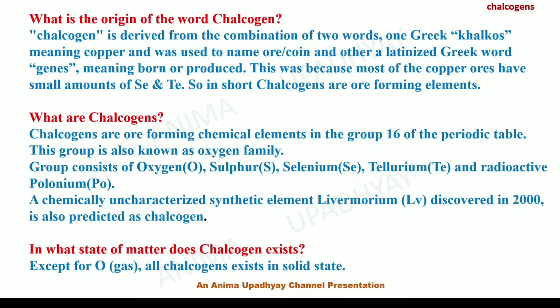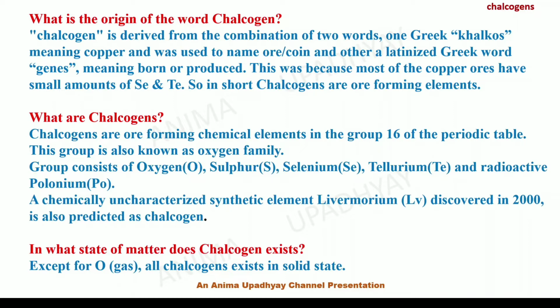So whenever we talk about something new, the very first question that comes to our mind is, what is the origin of this word? So what is the origin of the word chalcogen? Chalcogen is derived from the combination of two words. One is Greek and the other is a Latinized Greek word.